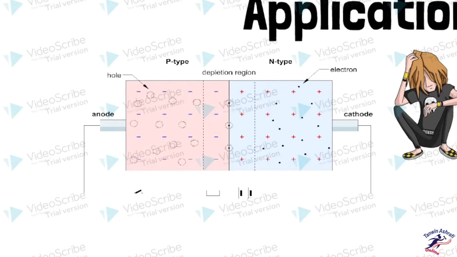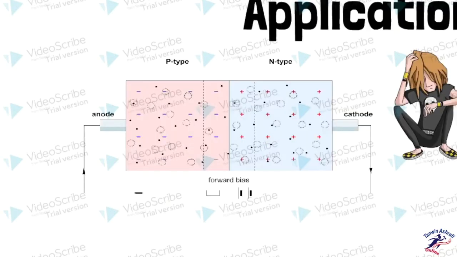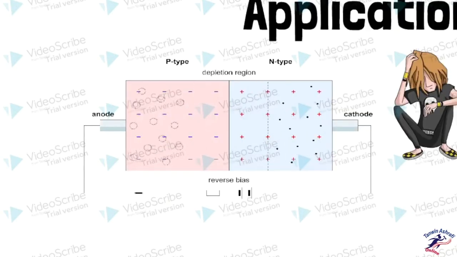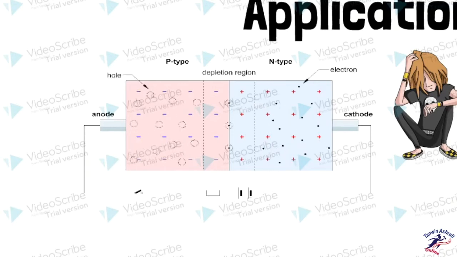But when we make the junction reverse biased, what happens? The reverse bias increases the width of the depletion region and doesn't allow the current to pass. That means the current passes only in the forward bias direction, whereas in the reverse bias direction only leakage current can pass through. Now what is the leakage current? The leakage current is the small minority carrier current which passes across this junction, otherwise it doesn't allow current to pass.